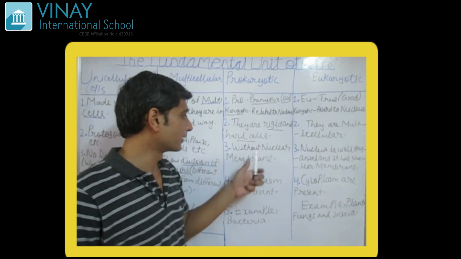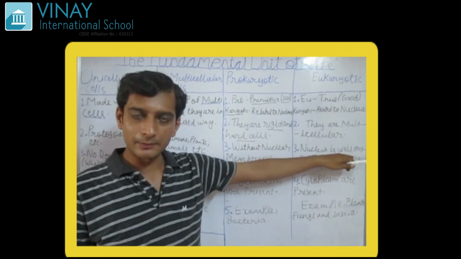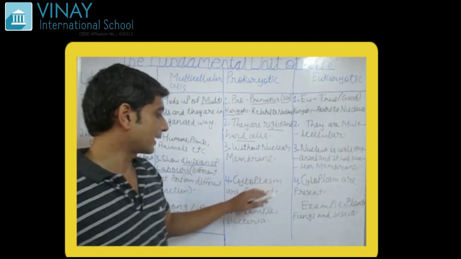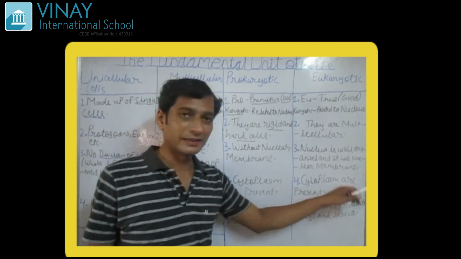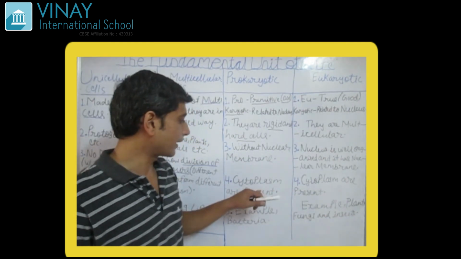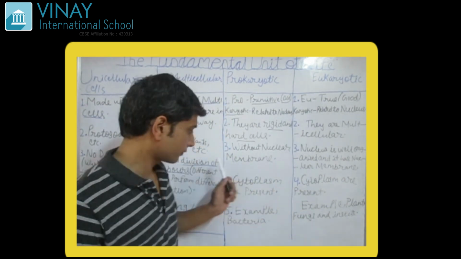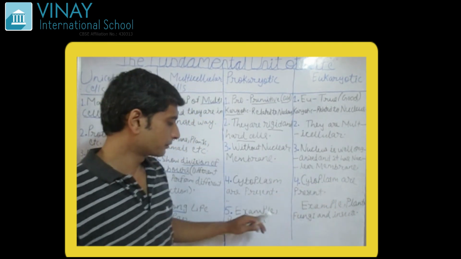So they do not have a nuclear membrane, but these are well developed. The nucleus is well developed, so they have a nuclear membrane. Membrane-bound organelles are absent, cytoplasm is present. This is the similarity. Cytoplasm is present. Similarly, ribosomes are present, and ribosomes are present here also.